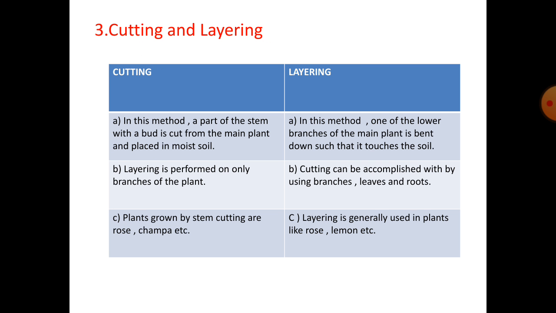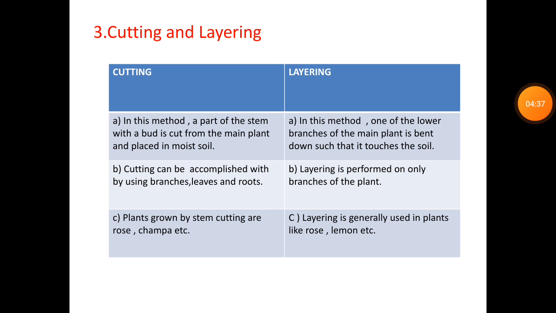Number 3. Cutting and layering. Cutting is a method in which a part of the stem with the bud is cut from the main plant and placed in moist soil. Layering is a method in which one of the lower branches of the main plant is bent down such that it touches the soil. Cutting can be accomplished by using branches, leaves and roots. Layering is performed on only branches of the plant. Plants grown by stem cutting are rose, champa, etc. Layering is generally used in plants like rose, lemon, etc.